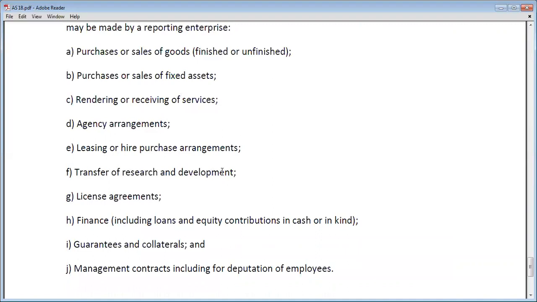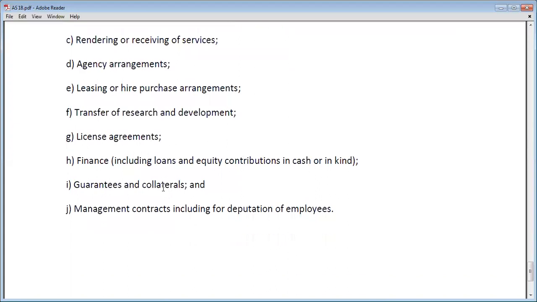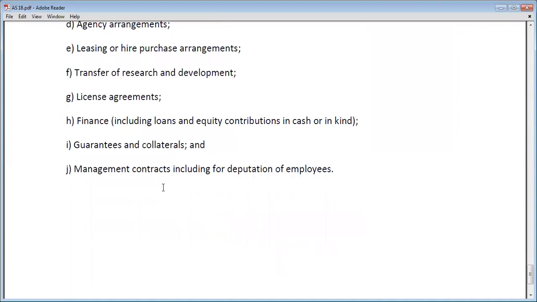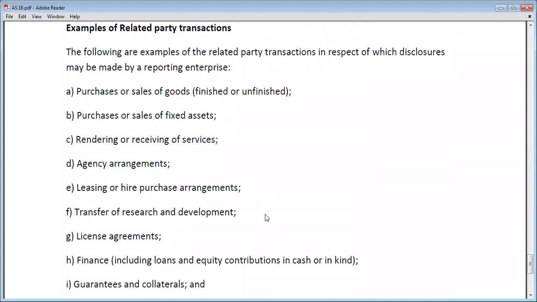Transfer of research and development, license agreements, finance, including loans and equity contribution in cash or in kind, or guarantees and collaterals, and management contracts, including the capitation of interest. So these kinds of transactions can take place between the related party and a reporting party.